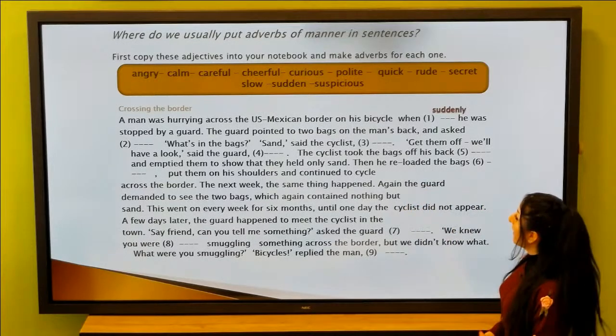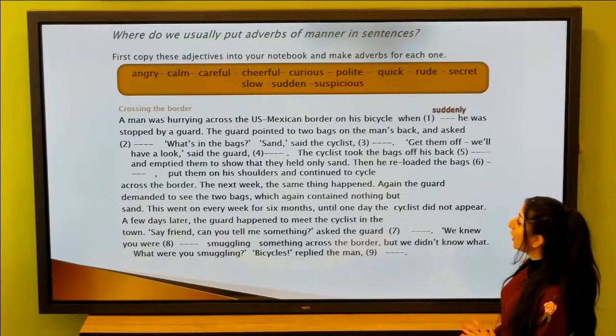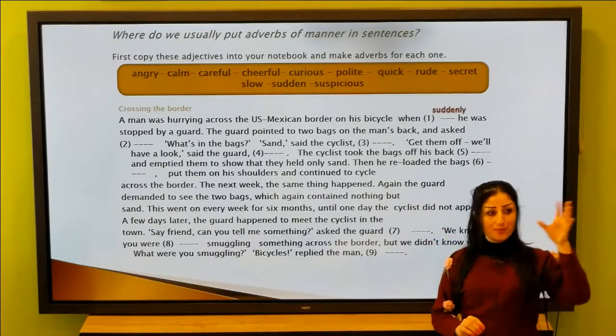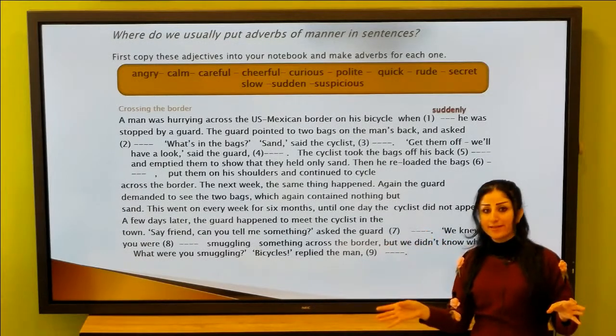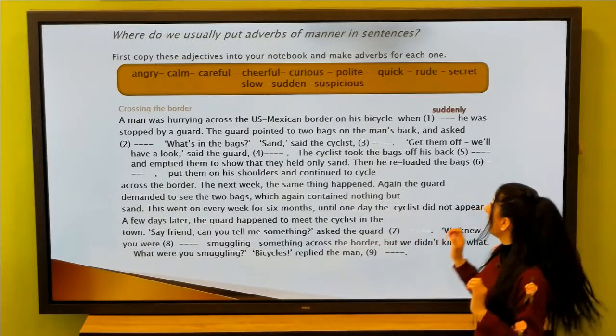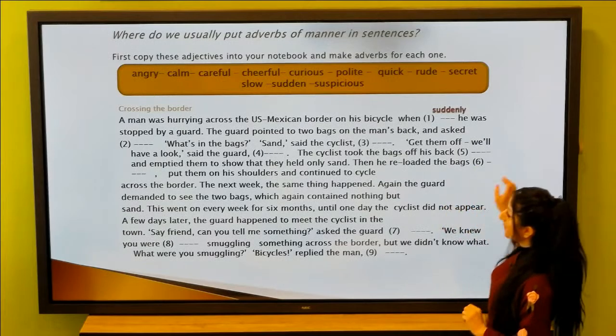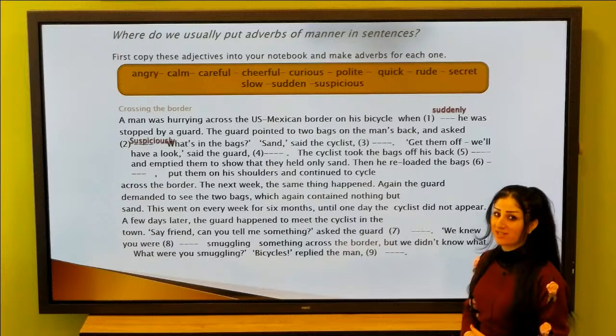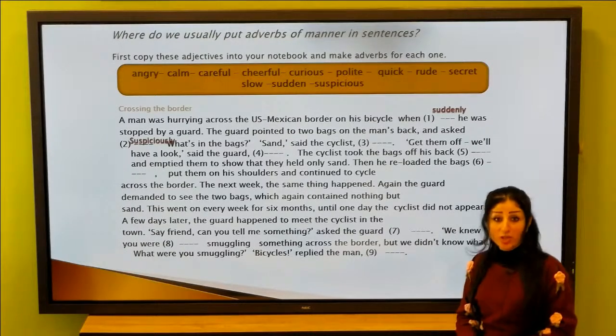The guard pointed to two bags on the man's back and asked, "What's in the bags?" Okay? You have the guard and the citizen. The guard asked suspiciously. This is his or her job.